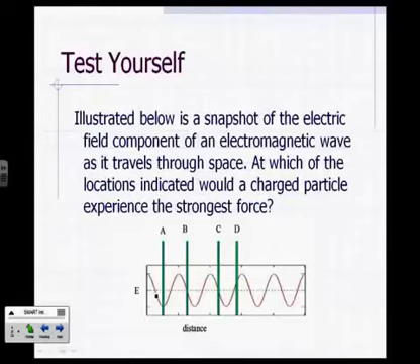A, because strongest force in which direction? In the downward direction, right? That's if you have a positively charged particle. Of course, if you have a negatively charged particle, the force would be the other way. Okay? And B and C are right around the node, and D is not quite at the crest and not quite at the